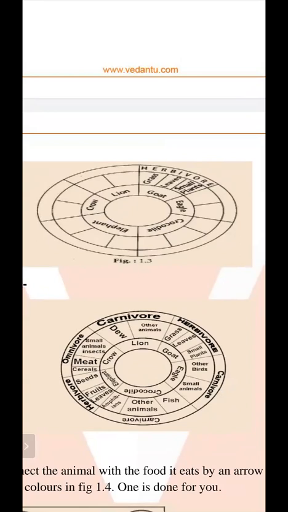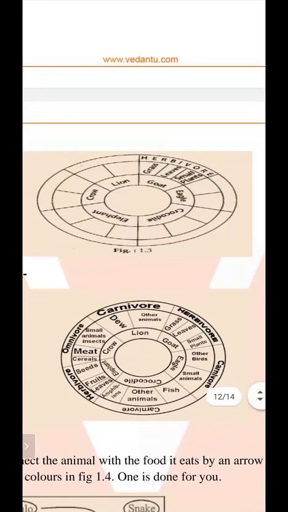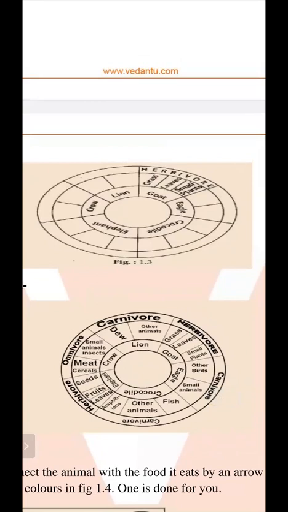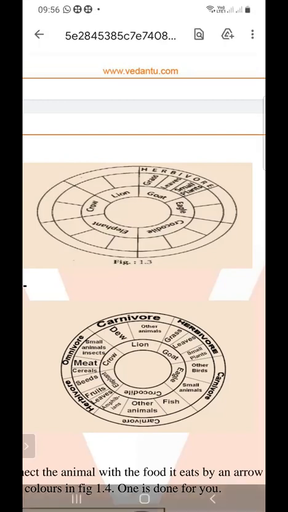So lion is a carnivorous and crow is omnivorous, elephant is herbivorous, crocodile is carnivorous, eagle is carnivorous and goat is herbivorous. You have to complete this circle and write what they eat.